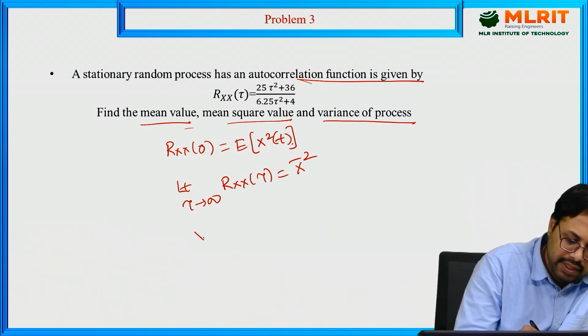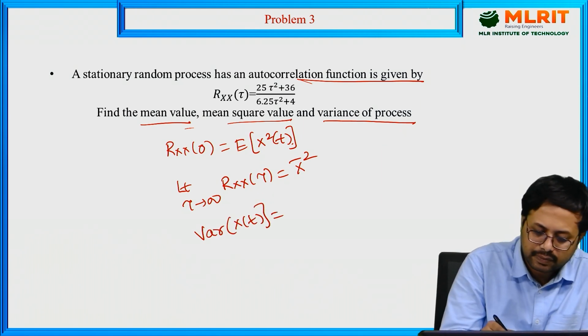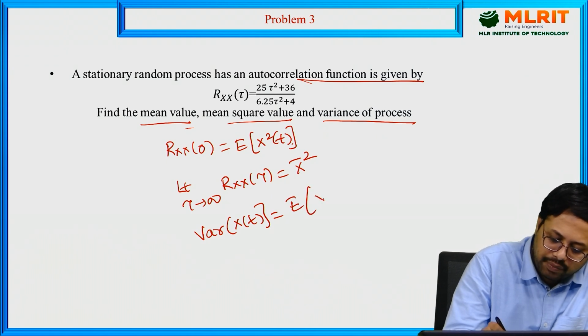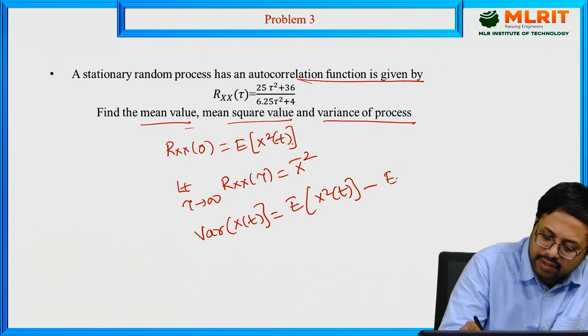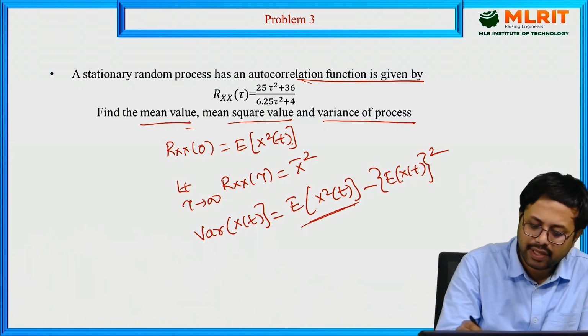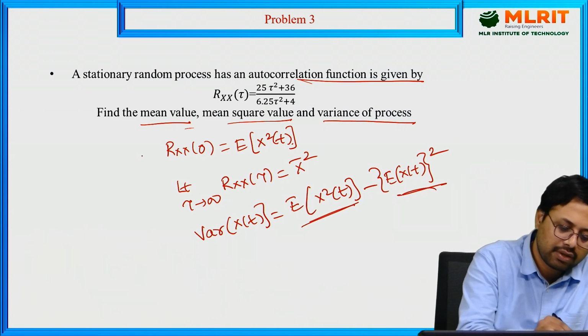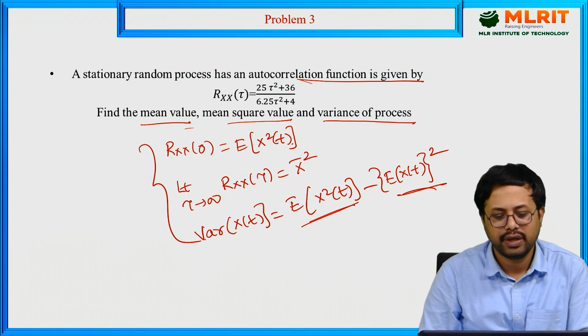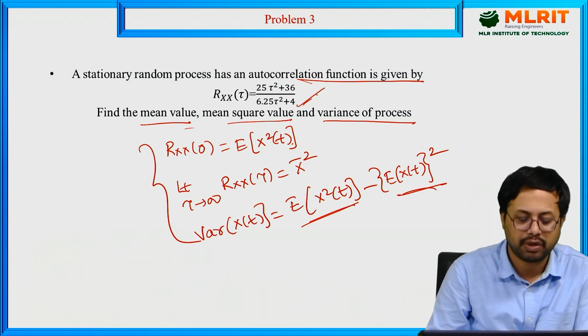Next, the variance of X(t) is equal to the mean square value minus the square of the mean. Based on these three formulas, we are going to simplify this problem.